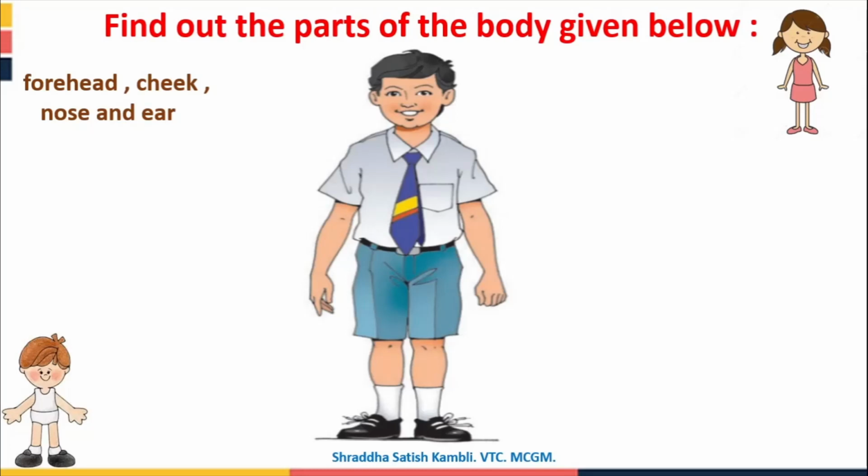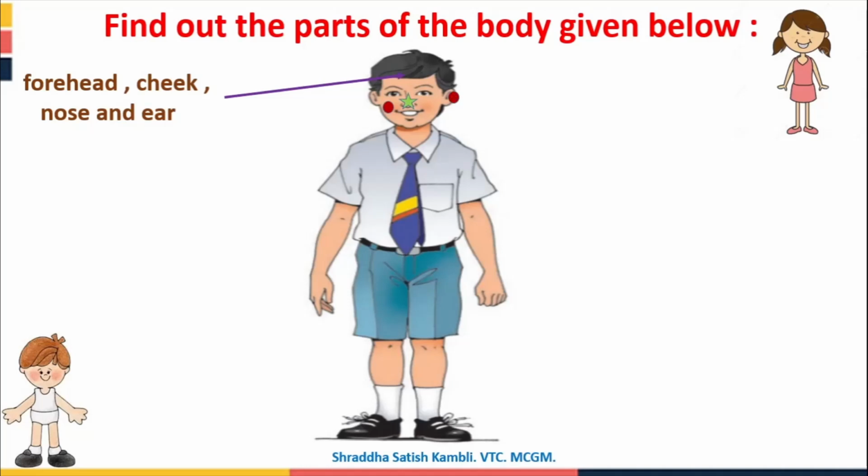Okay, so which is the forehead? See, this part of his body is called the forehead. The place where girls apply bindi, that is called the forehead. Then you have the cheek. You've learnt the nursery rhyme, na? Chubby cheeks. So here is his cheek. What about the nose? Here is his nose. Below the forehead you have the eyes, and below the eyes you have the nose. And of course you know where the ear is. See, this is his ear.